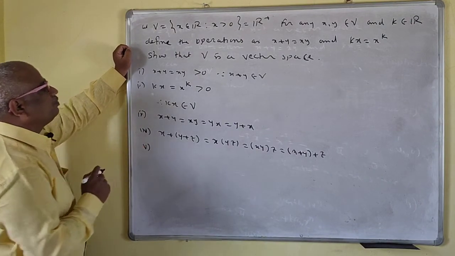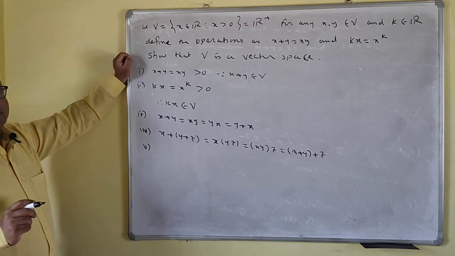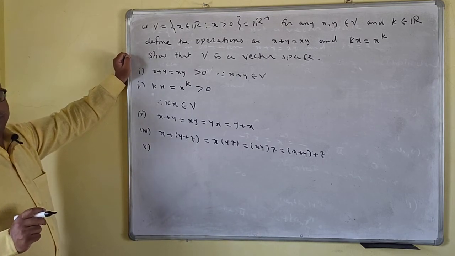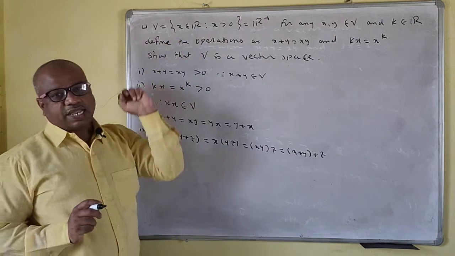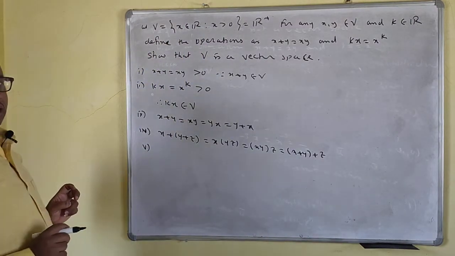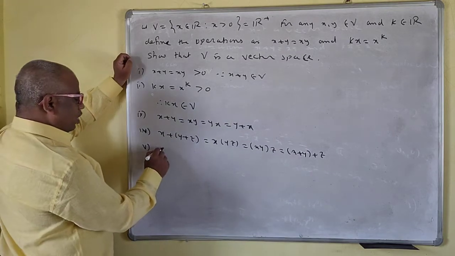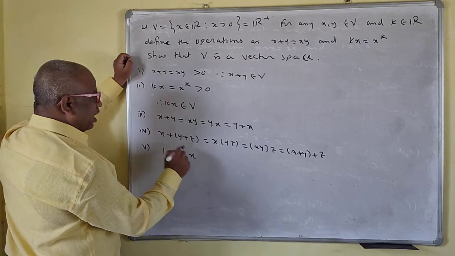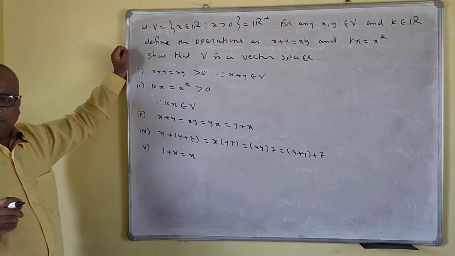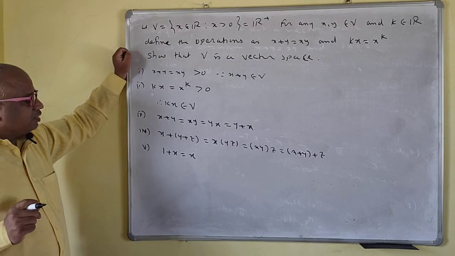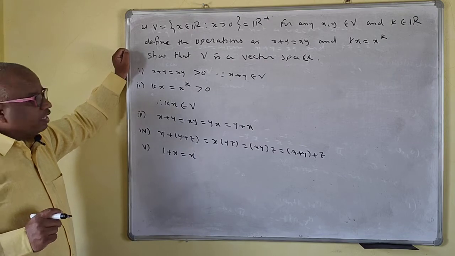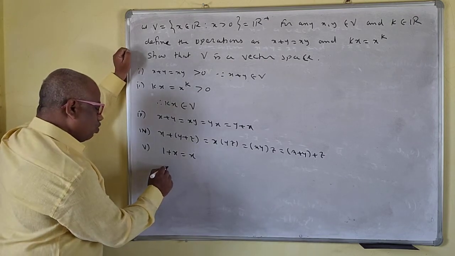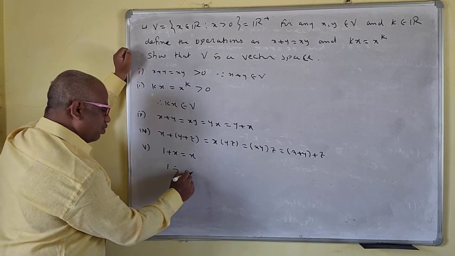The fifth axiom: you have to determine the zero vector. x is greater than 0. Now 1 plus x is the same as x. So that means 1 is the additive identity.